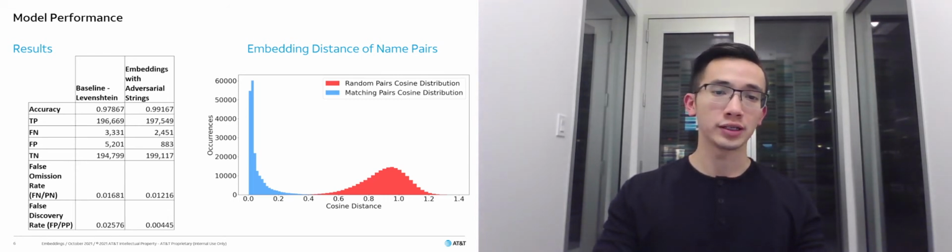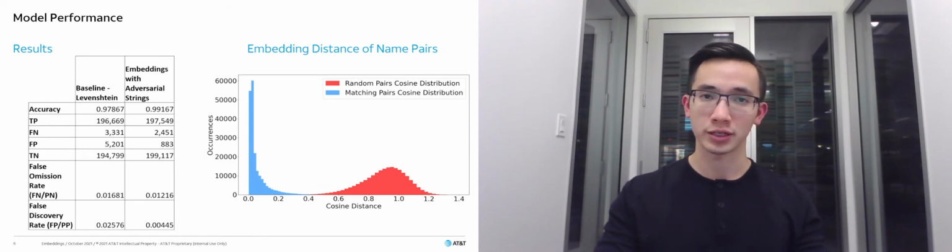One more thing to note here is that the baseline method was more aggressive than our model in trying to capture matching pairs. And that's why it has a much higher false discovery rate.